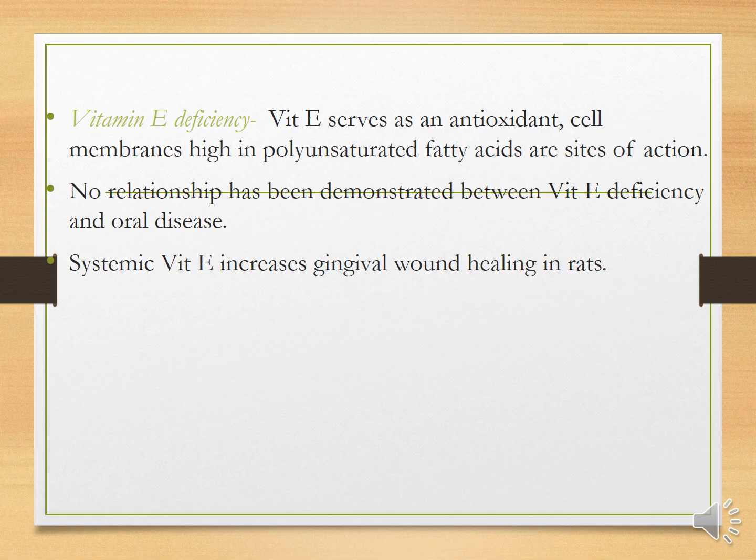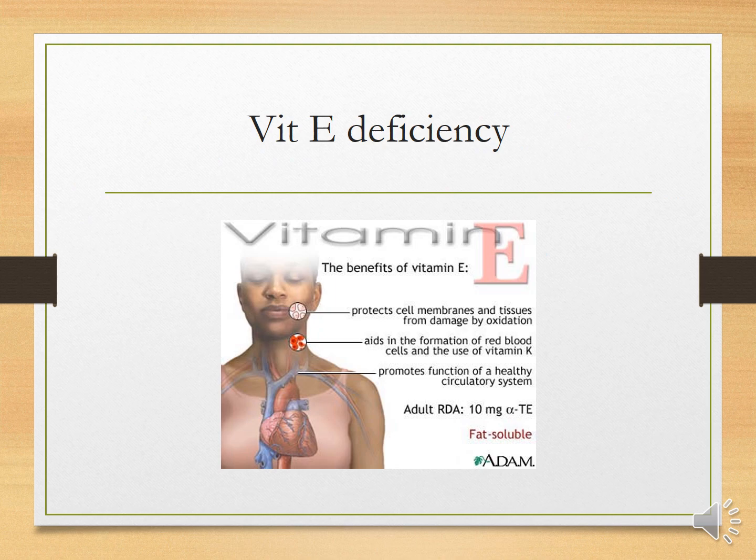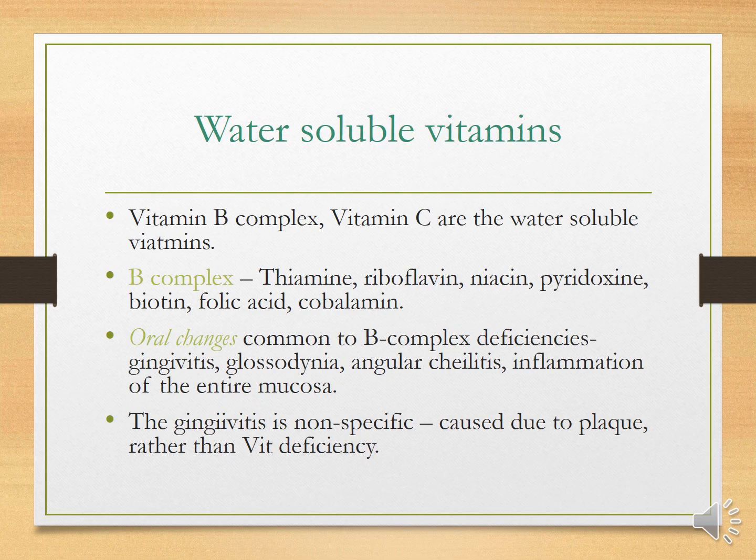Vitamin E deficiency. Vitamin E serves as an antioxidant. The cell membranes high in polyunsaturated fatty acids are sites of action of vitamin E, and vitamin E increases gingival wound healing. What are the benefits of vitamin E? Vitamin E protects the cell membranes and tissues from damage by oxidation. It aids in the formation of red blood cells, and promotes the function of a healthy circulatory system. We move on to the water-soluble vitamins, which are vitamin B complex and vitamin C.